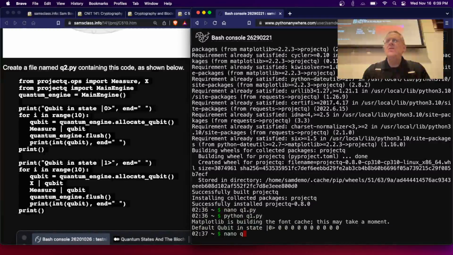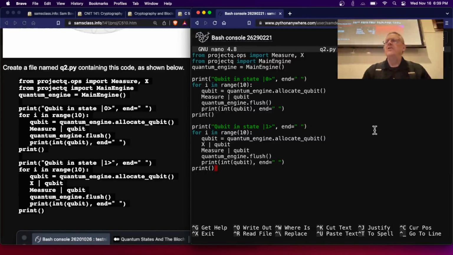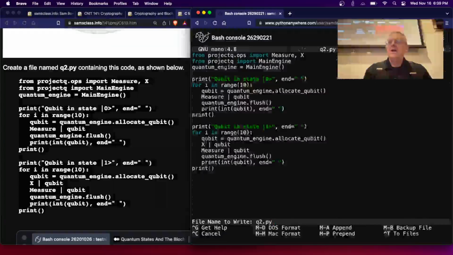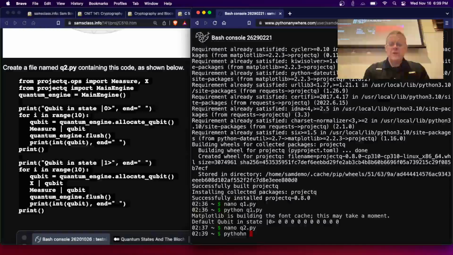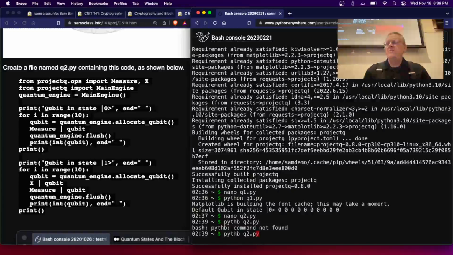So this is q2.py. All right, so first I create the qubits and measure them 10 times and print it out. And then I create them, rotate them, and measure them again. I'll do Python q2. I've got to spell it better. All right, got to still spell it better.